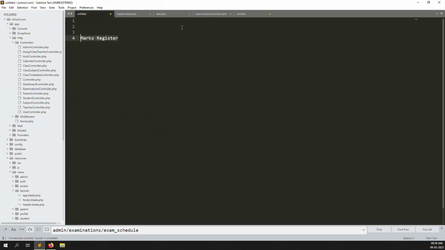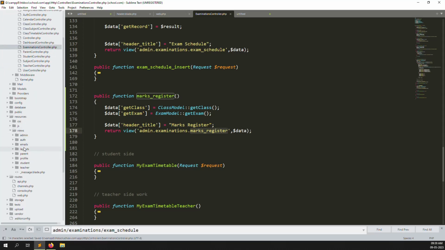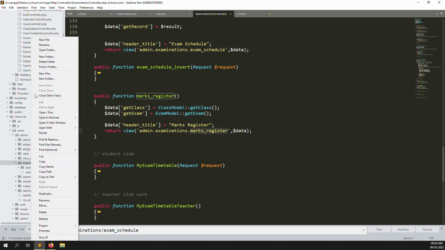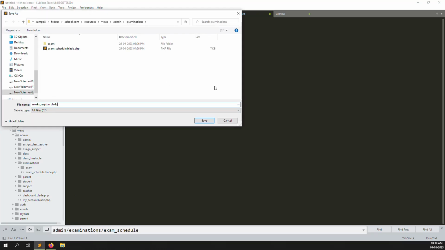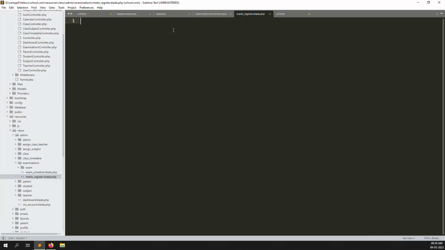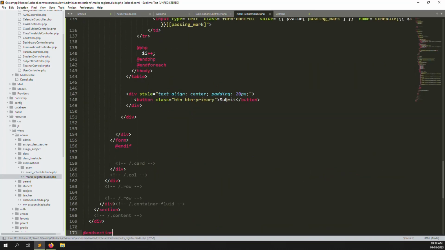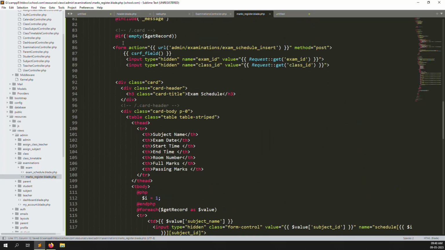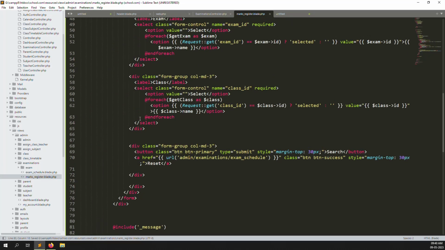I go back again, copy these words and put them here, and I also create a new file inside examination called mark registers. Just go to resources, inside views, inside admin, inside examination, and create a new file mark register.blade.php. After that go to exam scheduling, copy everything and put it here, and also remove the tables and the form. I remove the form now because I will show you step by step.